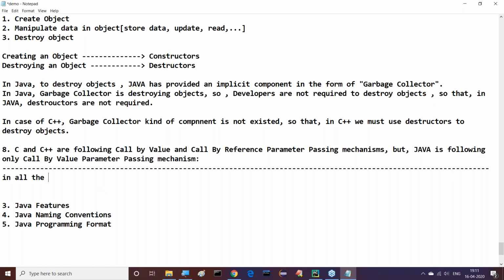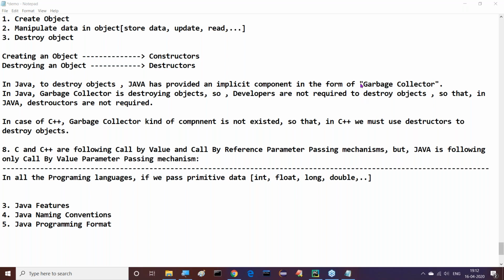In all the programming languages, observe this clearly, if we pass primitive data, primitive data in the sense of int, float, long, double, and so on, this type of data, boolean, character.